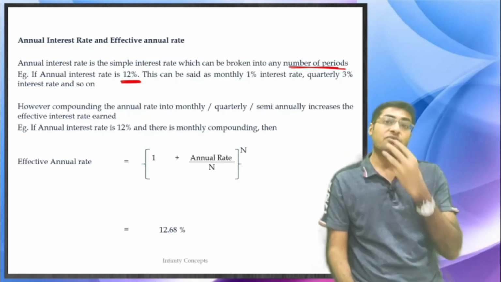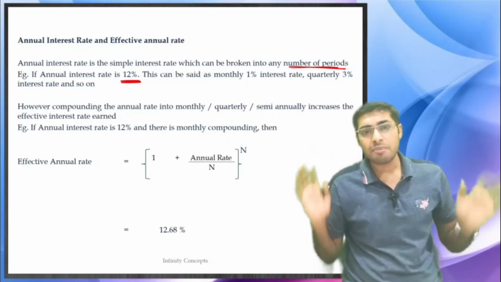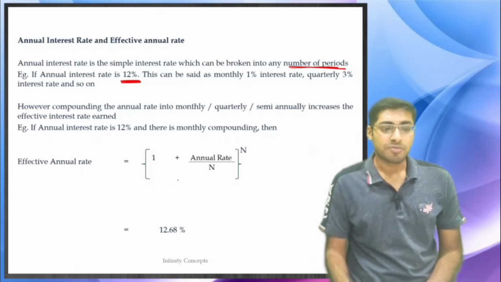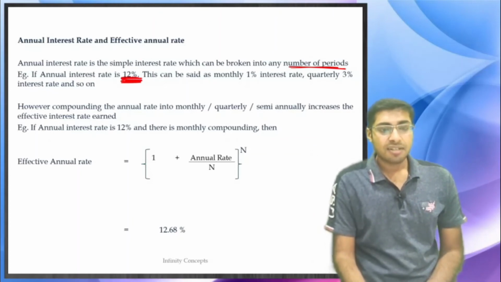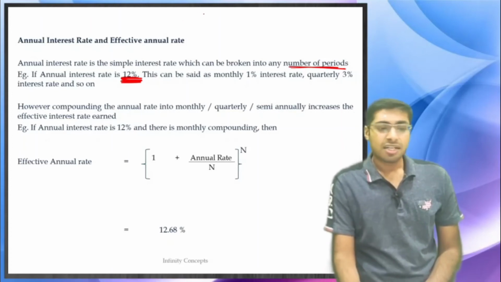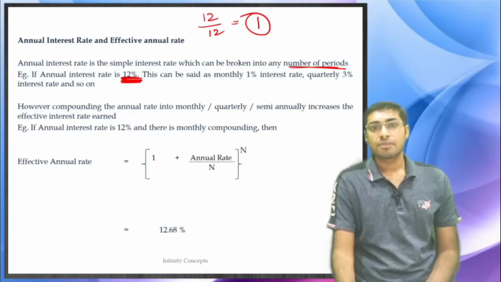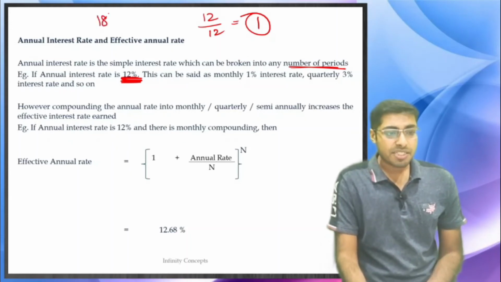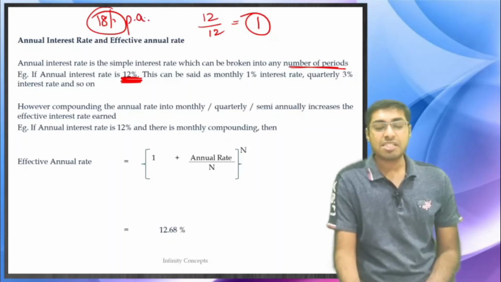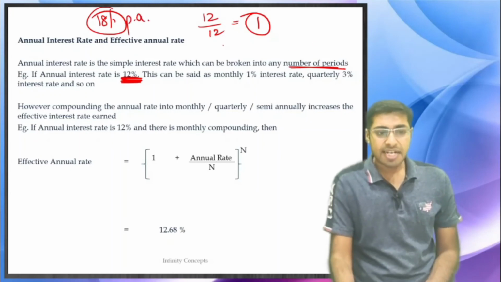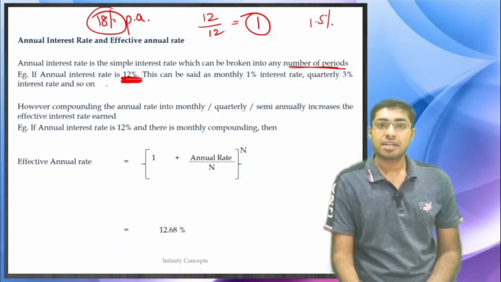So when I use the word annual interest rate, you can cut it into any number of parts you want. If I say 12% is the annual interest rate, then what is the monthly interest rate? Divide this 12 into 12 parts, it comes to 1%. If 18% per annum is the annual interest rate, then 18 divided by 12 is 1.5% monthly interest rate.